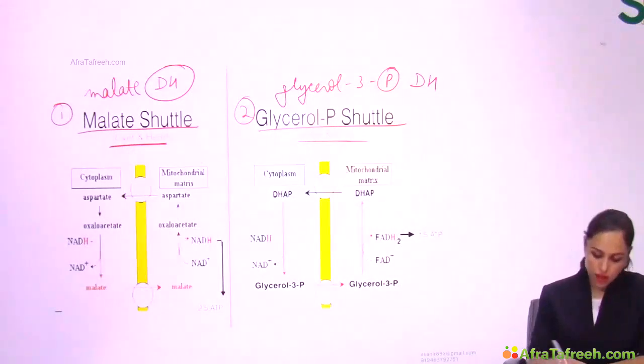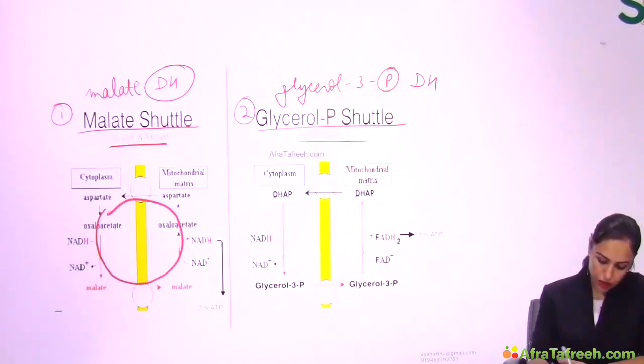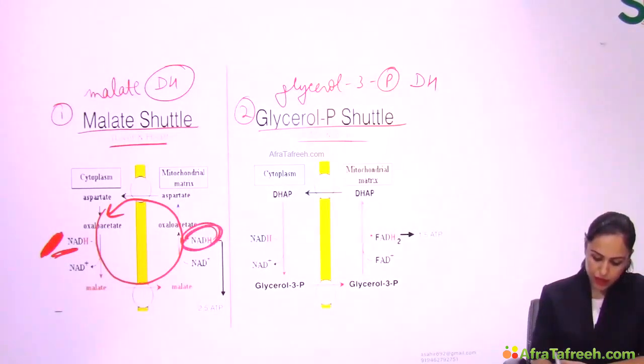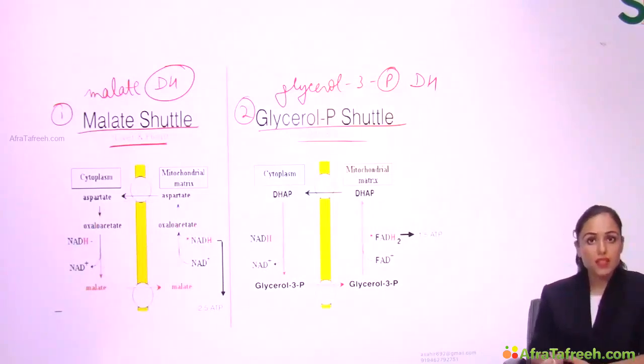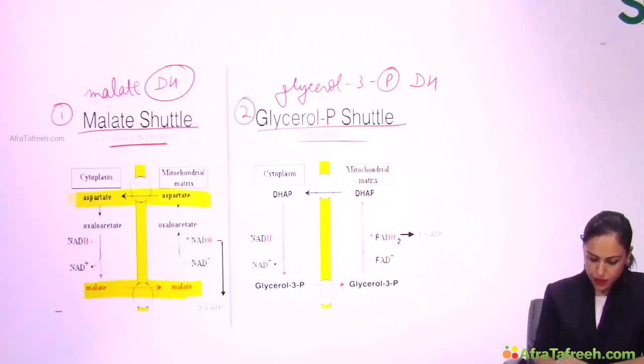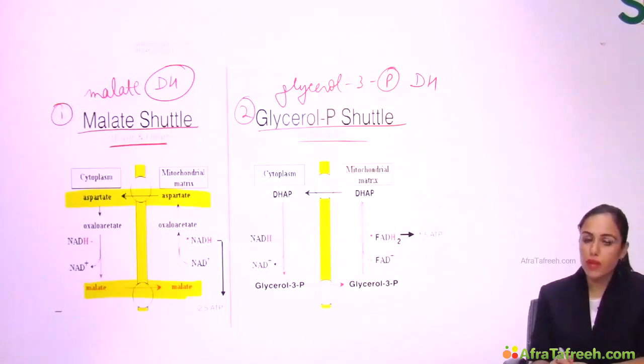So what is occurring here is that all the intermediates are revolving like this, but what change is basically occurring is that NADH is taken from cytoplasm and NADH is delivered in mitochondria. In this shuttle, as malate and aspartate are crossing the mitochondrial membrane, this shuttle is also known as the malate aspartate shuttle.